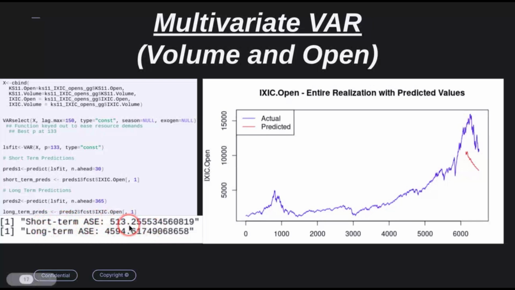It was a significant jump in square-rooted ASE value. But we did notice that the predicted values seemed to capture the downward trend at the end of our data set. This suggests that our VAR model was able, to some extent, to predict the downward trend we saw at the tail end of our data set.